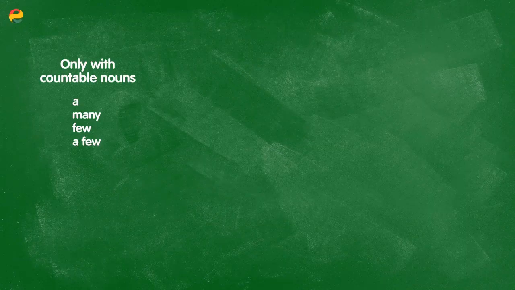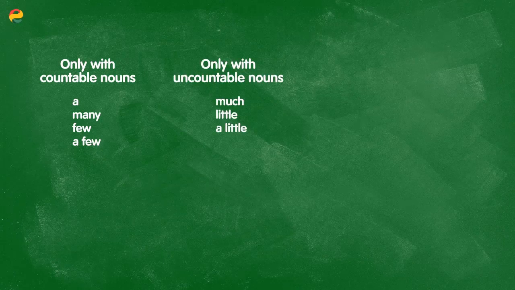Now, if you want to describe the quantity of countable and uncountable nouns, you should remember the following rules. Only with countable nouns will we use the phrases a, many, few, or a few. For example, in the phrase a student, many students, few students, or a few students. With uncountable nouns, we use much, little, or a little. For example, much sugar, little information, or a little water.